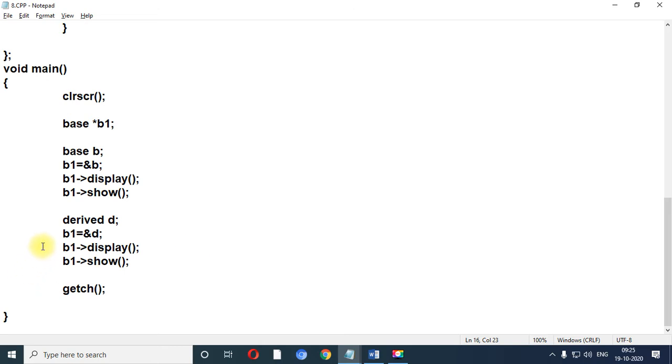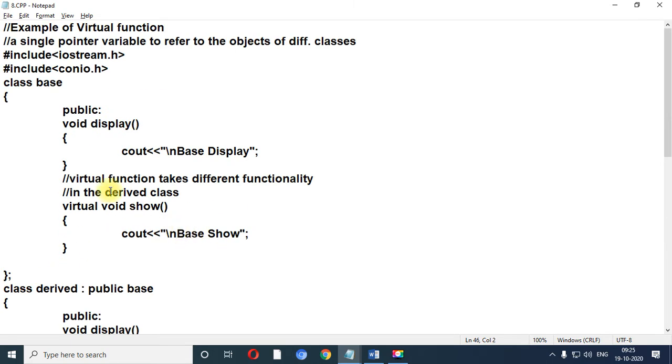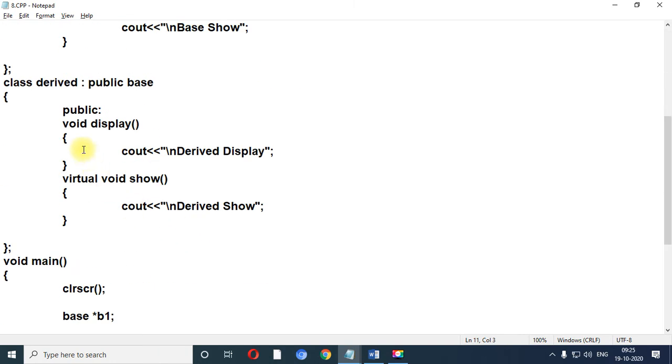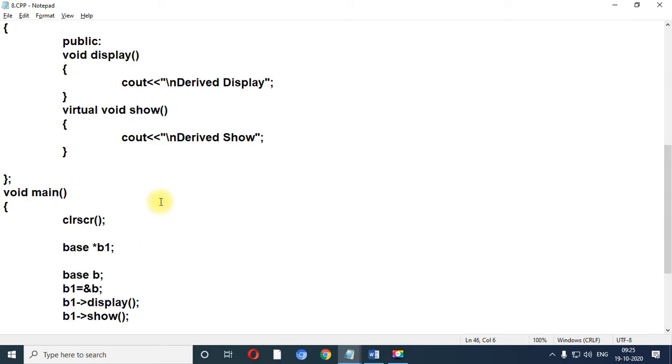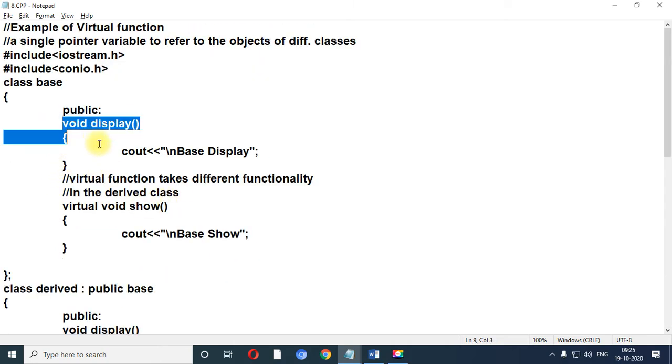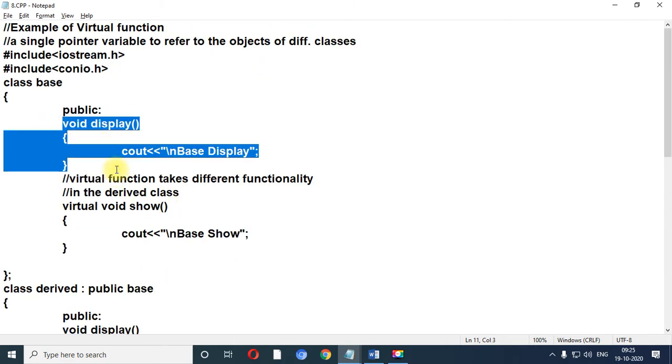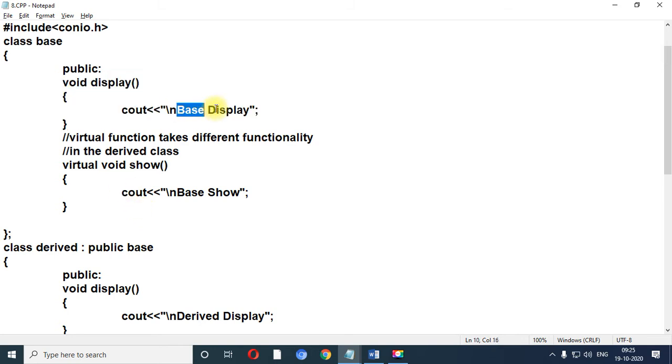But over here we have created a pointer object of the base class and we have passed the reference of the derived object. So what happens now? See, display is a normal UDF. When a normal function is declared in both the classes and you have a pointer object, it refers to the base class function. So you will get base display as output over here.